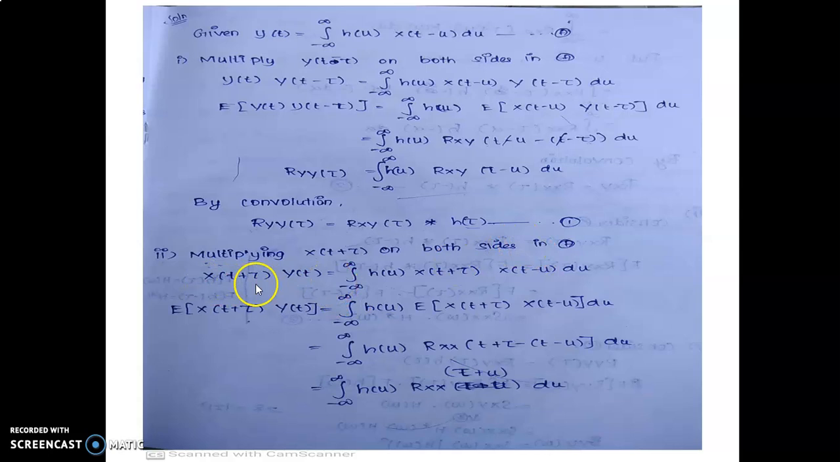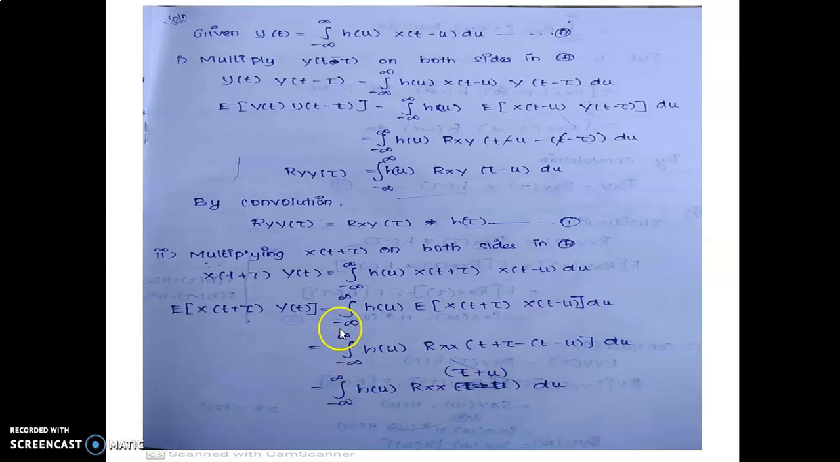x(t+τ)·y(t) equals the integral from minus infinity to plus infinity of h(u)·x(t+τ)·x(t−u) du. Now take the expectation on both sides: E[x(t+τ)·y(t)] equals the integral from minus infinity to plus infinity of h(u) times the expectation of x(t+τ)·x(t−u) du.